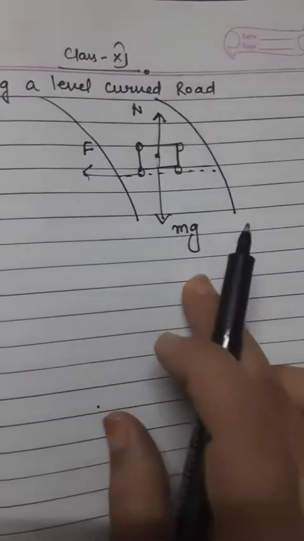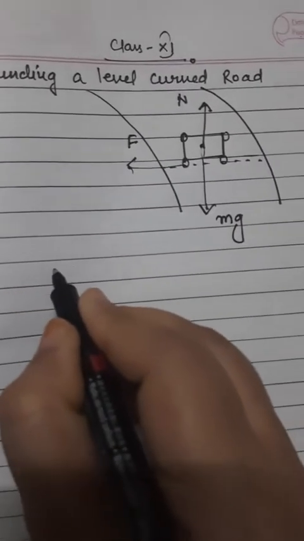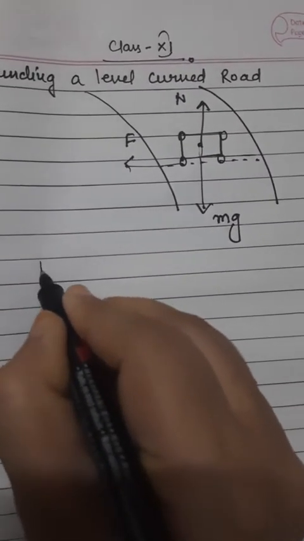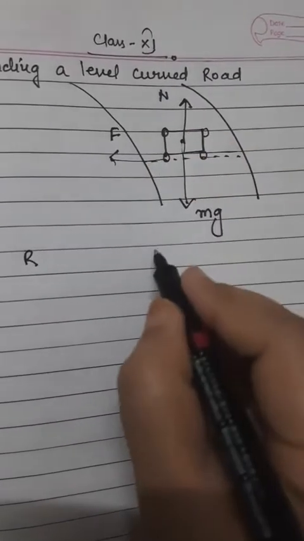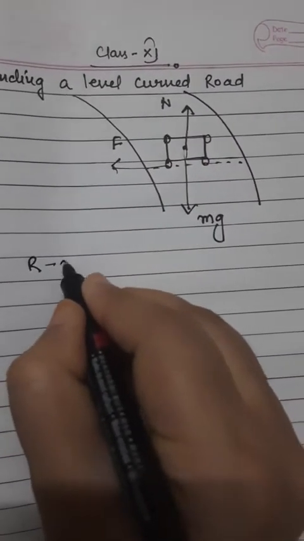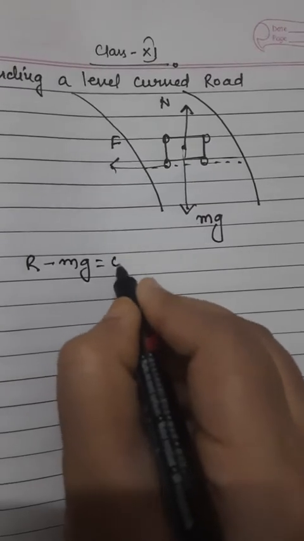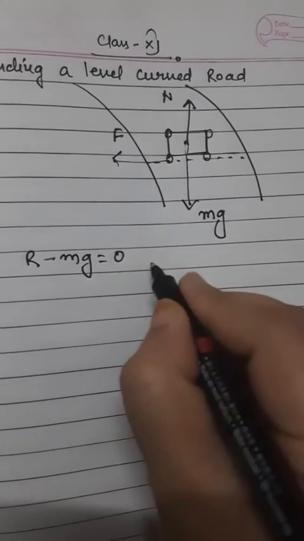As there is no acceleration in the upward direction, what equation can I write down here? There is no net acceleration in the vertical direction, so N minus mg equals 0, because there is no net acceleration.